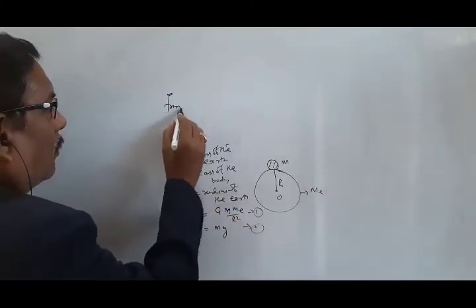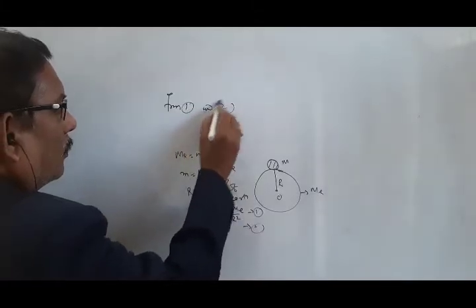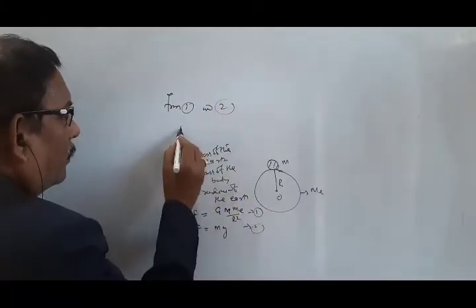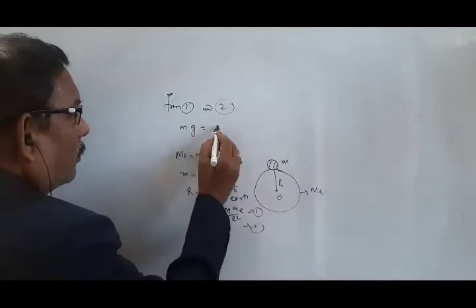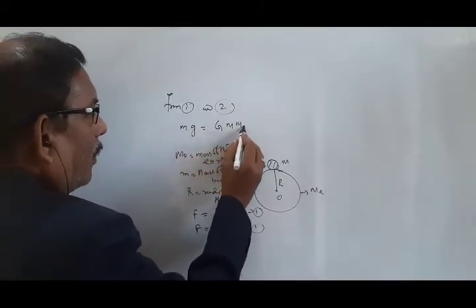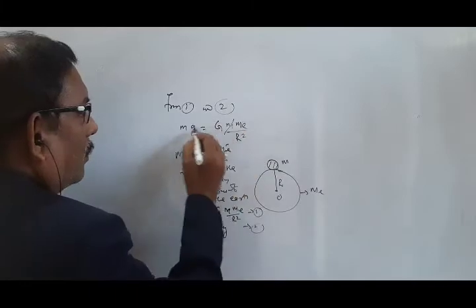From equations 1 and 2, mg equals G m Me by R square.